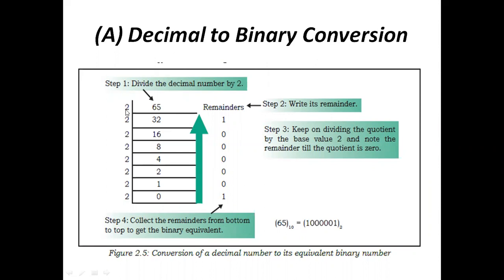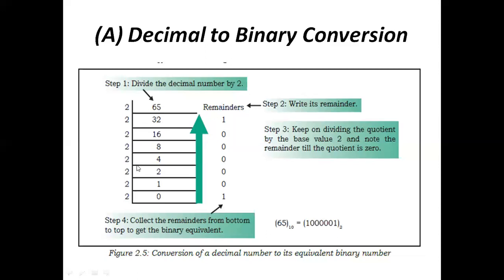2 into 32 is 64, then the remainder value is 1. Next, 32 divided by 2: 2 into 16 is 32, then the remainder value is 0. Then 16 divided by 2: 2 into 8 is 16, so the remainder value is 0. And 8 divided by 2: 2 into 4 is 8, and the remainder value is 0.